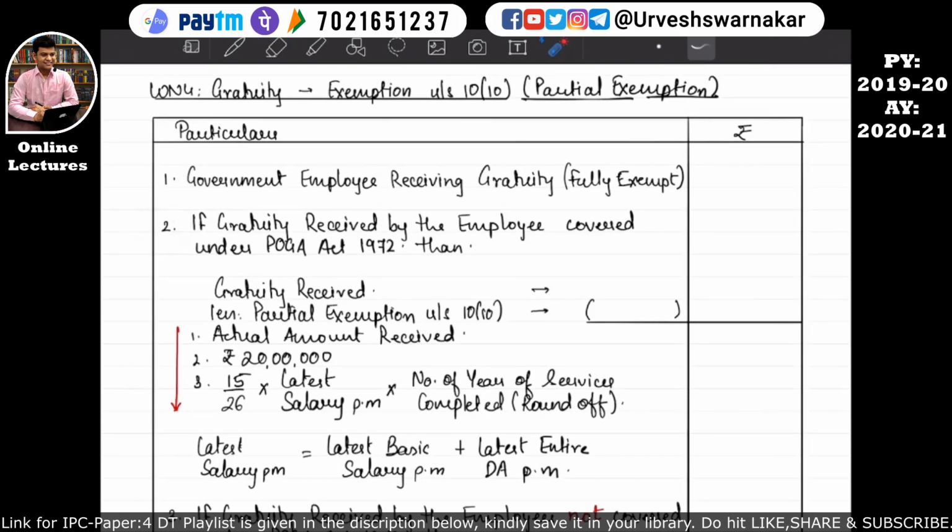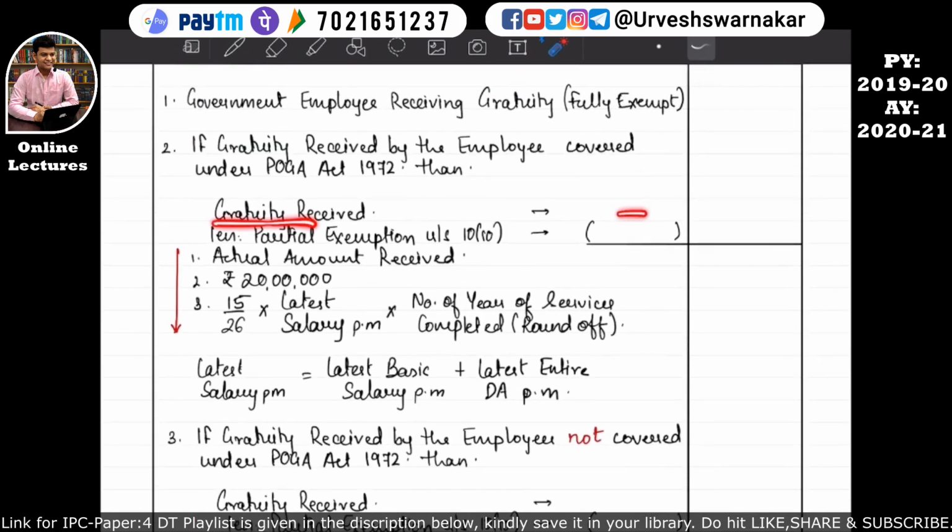Point number 2 says that if a gratuity is received by an employee, okay, and such employee is covered under the Payment of Gratuity Act 1972, then how to calculate the amount of the taxable value of this gratuity? Okay, so gratuity received, we have to write how much ever he has received, who is covered under the Payment of Gratuity Act, which will be further reduced by partial exemption under section 10 subsection 10. Okay, how to calculate this partial exemption under section 10 subsection 10?